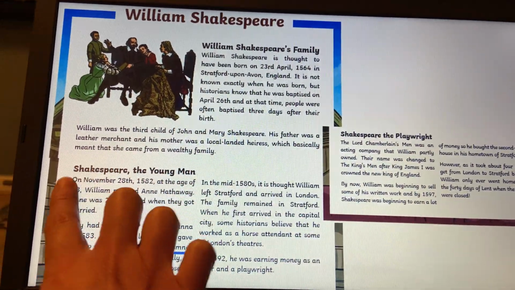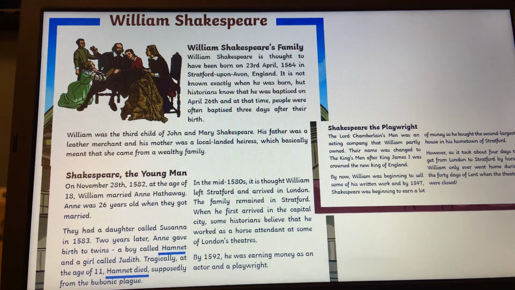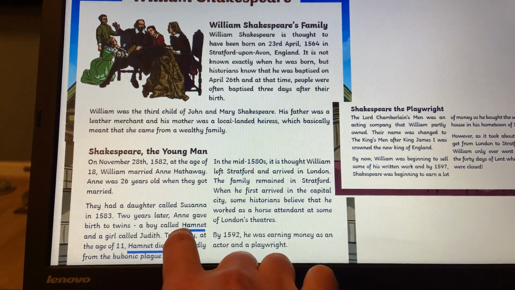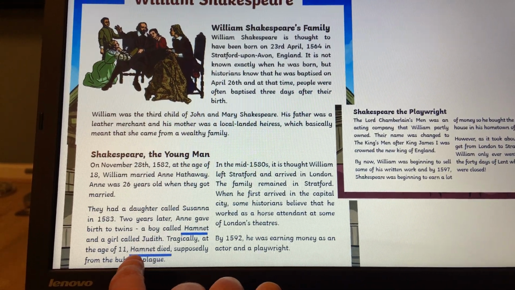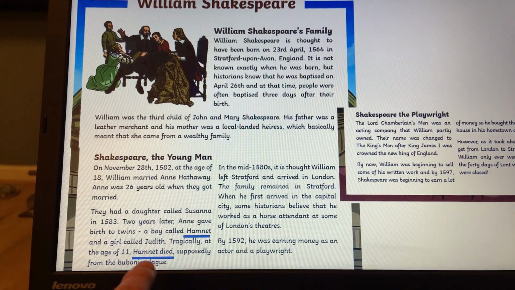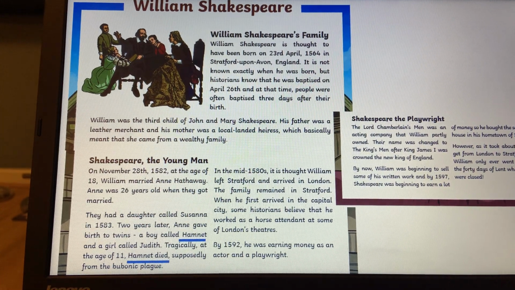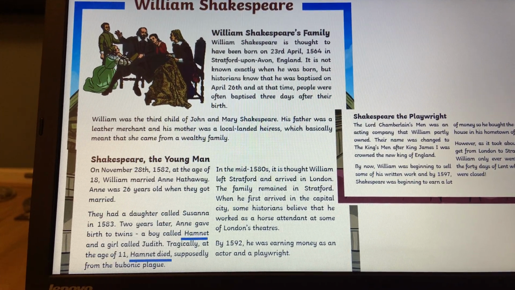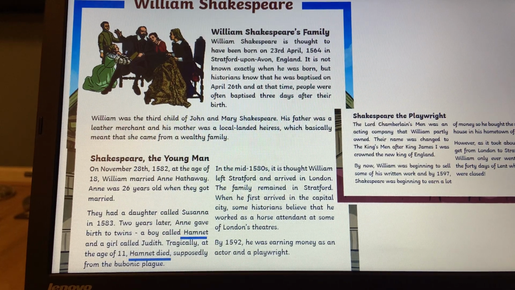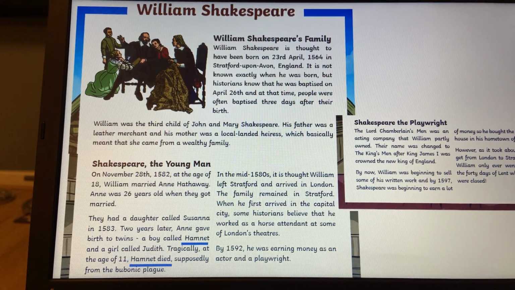The text goes from here down to here and across to here. I found the word Hamlet. I scanned for it. It was easy to scan for because it had a capital letter. And then underneath I also saw that it said Hamlet died, so obviously that links to that keyword of death. So I'm going to read that. 2 years later, Anne gave birth to twins, a boy called Hamnet and a girl called Judith. Tragically, at the age of 11, Hamnet died, supposedly from the bubonic plague.